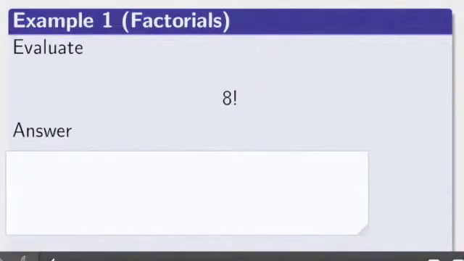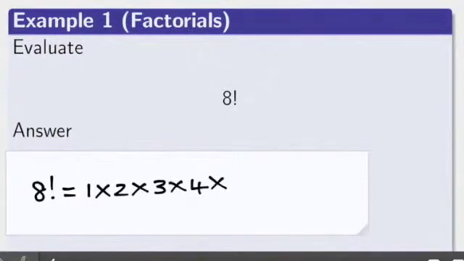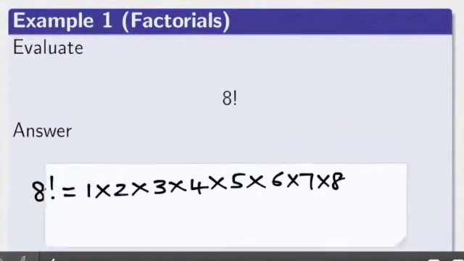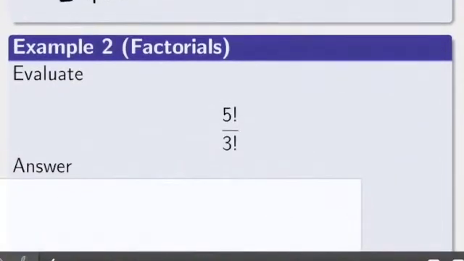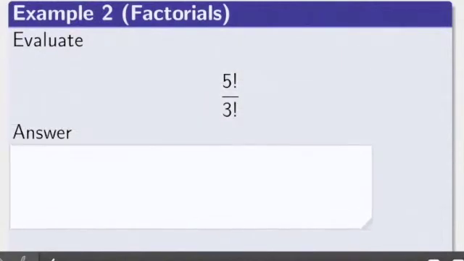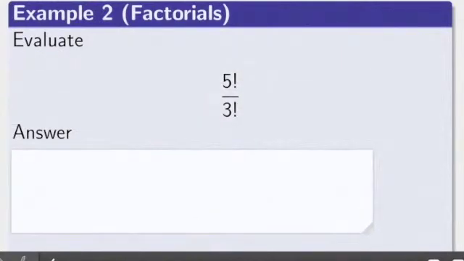Example 1, evaluate 8 factorial. 8 factorial can be computed by multiplying all the integers from 1 up to 8. And using a calculator, we can simplify this expression as 40,320.